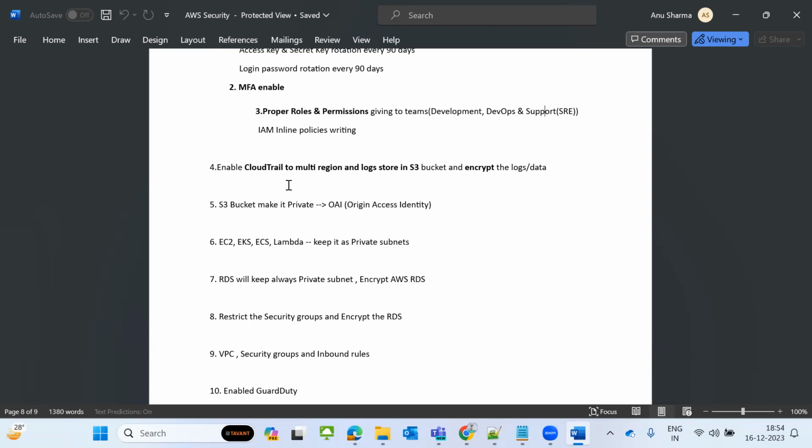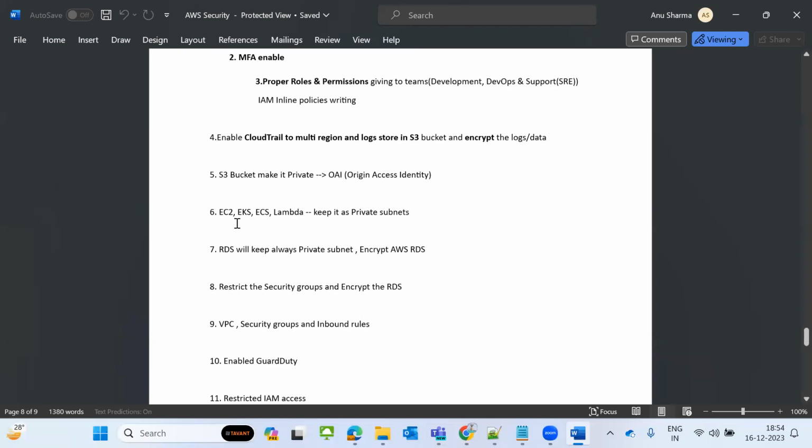That distribution ID, you can add in the DNS CNAME records. Once you add the DNS CNAME records, it will go and pick up your values. Whatever is in your S3 bucket, your static website, for example your HTML, CSS, JSON files, it will pick from there. So you have to add that distribution ID in the DNS CNAME records. For that this rule is used, and we can keep our bucket private. And next is EC2, ECS, and Lambda.